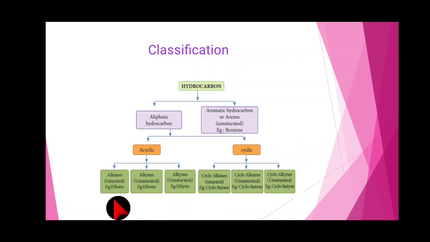Cycloalkane and alkane both are saturated. So, alkene, alkyne, cycloalkene, cycloalkyne are unsaturated. So, saturated, unsaturated, what is the difference? The saturated has single bond; in unsaturated, double bond or triple bond are present. So, alkene has a double bond, alkyne has a triple bond, alkane has a single bond.